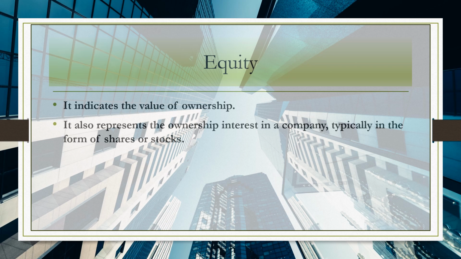We all know that the persons who hold equity shares are called equity shareholders. We also call equity shareholders the real owners of the company. So the persons who hold equity shares in a company, we call them actual shareholders. That means the person is vested with a part of ownership in a company. That is the reason why we say equity is nothing but the value of ownership.